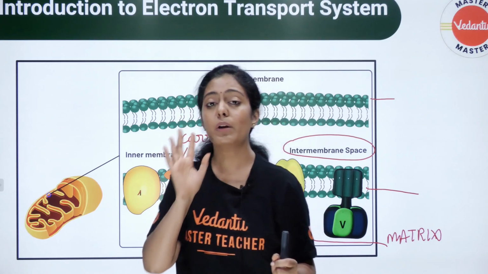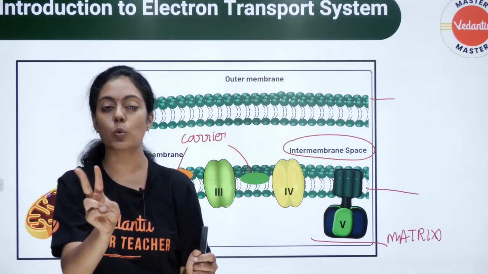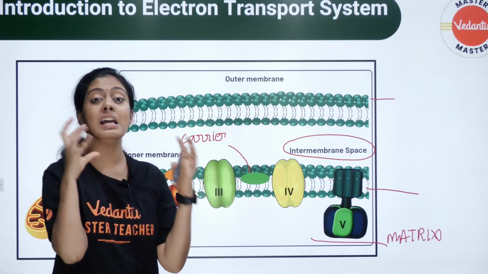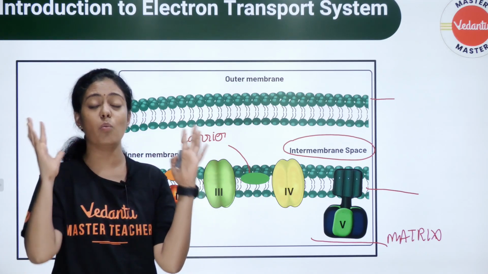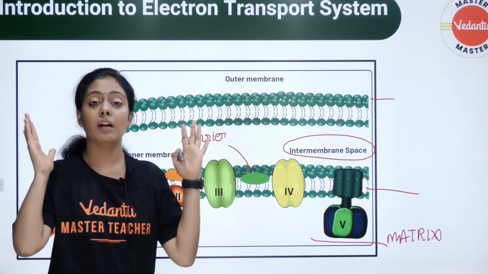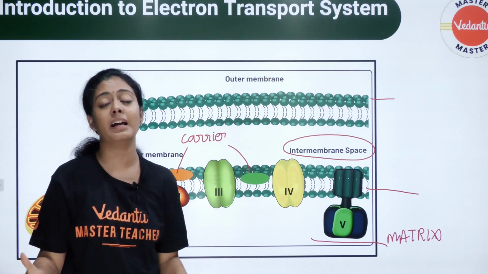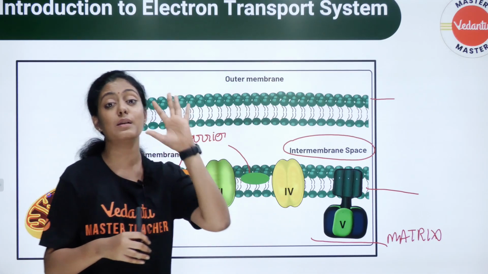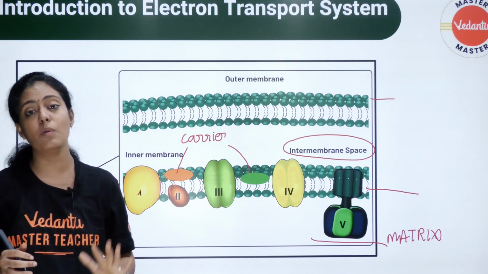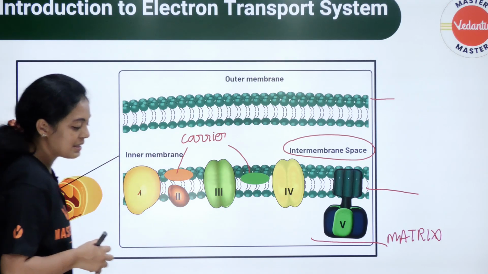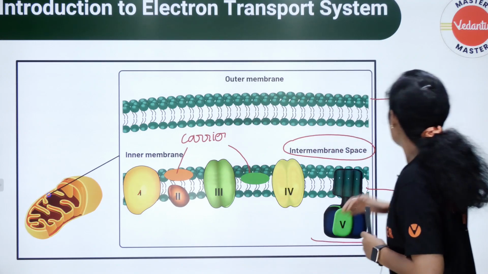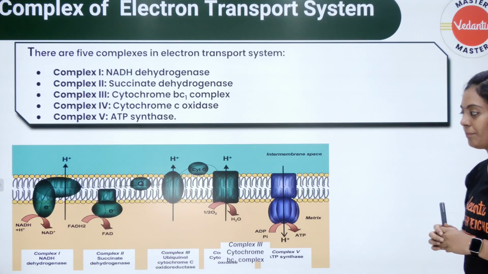Okay, what is the number of carriers? 2. Where is this present? Inner membrane of mitochondria. அதுதான் ரொம்ப ரொம்ப முக்கியமான விஷயம். MCQ questionல கண்டிப்பா கேட்கலாம். And coming to CBSE, this is a potent 5 mark question in your board exam. Okay, let's now continue. Okay, the complex pair என்னன்னு படிக்கலாம்.